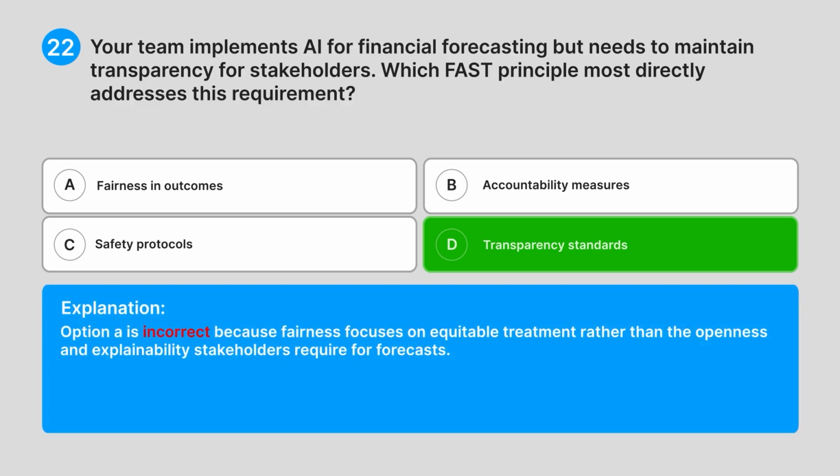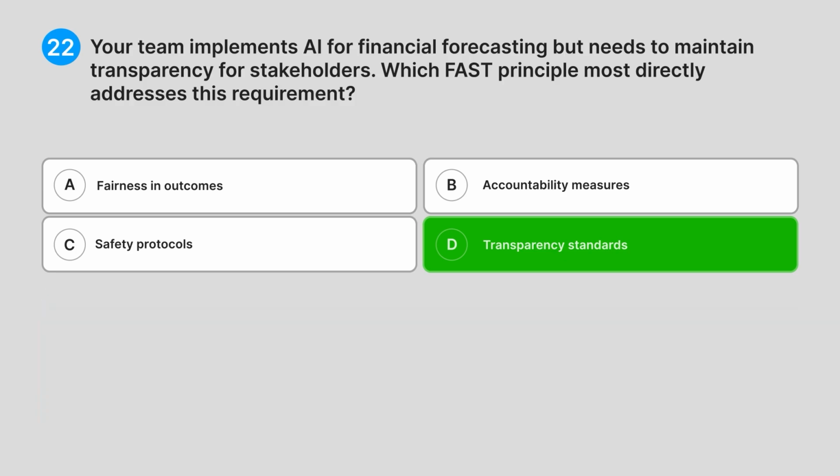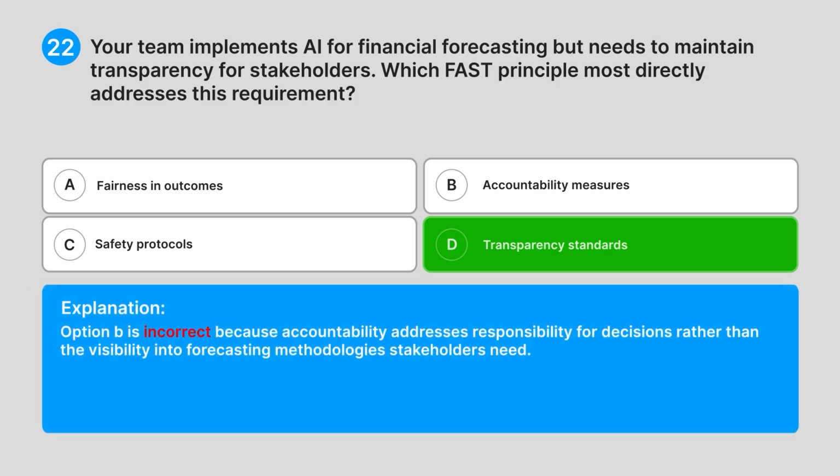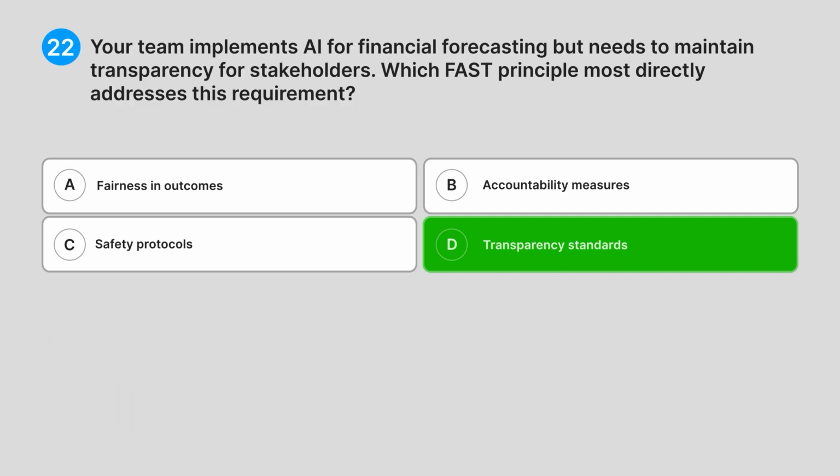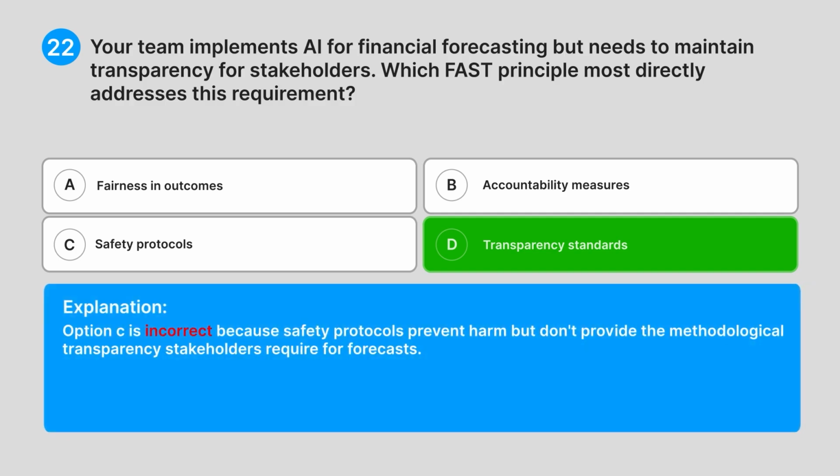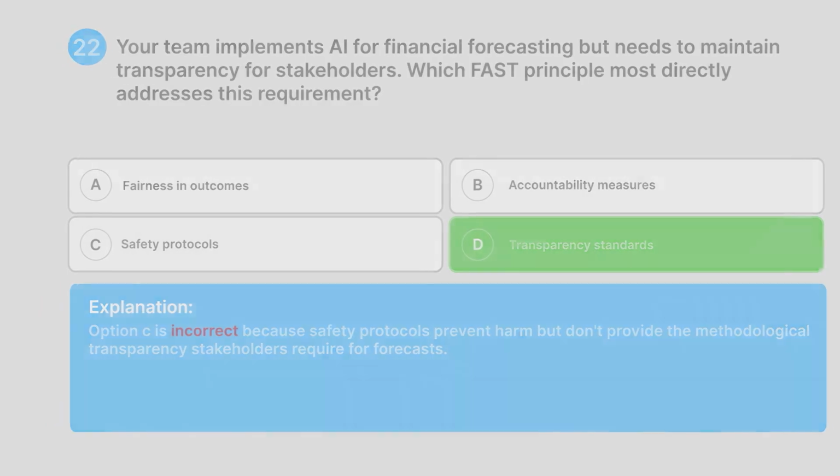Option A is incorrect because fairness focuses on equitable treatment rather than the openness and explainability stakeholders require for forecasts. Option B is incorrect because accountability addresses responsibility for decisions rather than the visibility into forecasting methodologies stakeholders need. Option C is incorrect because safety protocols prevent harm but don't provide the methodological transparency stakeholders require for forecasts.